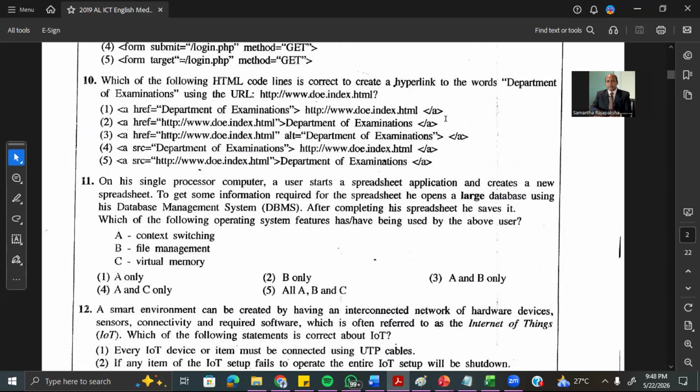And href should be the URL. Therefore, first one is wrong. And ALT does not come in here because ALT comes in the images. If the image is unable to display, under alternative you can use a text. In that case, the text will be displayed. So therefore, answer is second one. Question 10, answer must be second one.